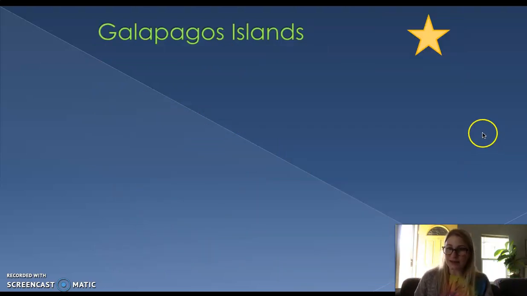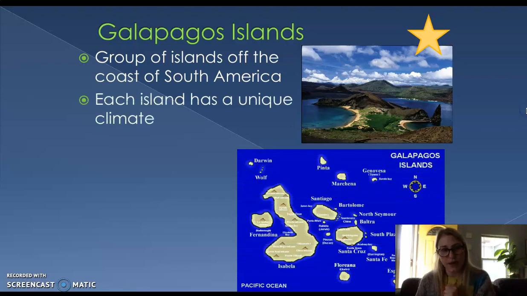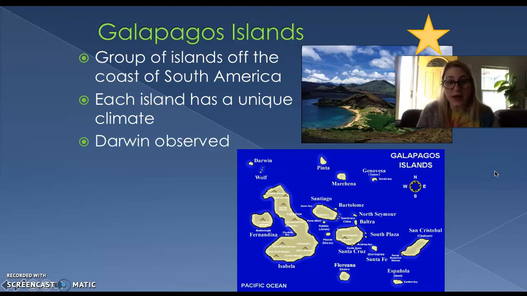So, Galapagos Islands. Also note, we're getting a star up here, so this is important to write down. This is a group of islands off the western coast of South America, right next to Ecuador. And each island has its own unique climate, which is really kind of cool. There are some islands that have more of a desert feel, others that are more like a tropical, lush area. We have lots of beaches, we have a mountain range, and so because there is a lot of diversity in the geology and the way that these islands look, there's a lot of diversity within the animals as well.